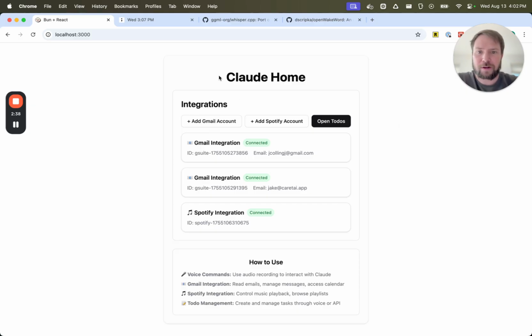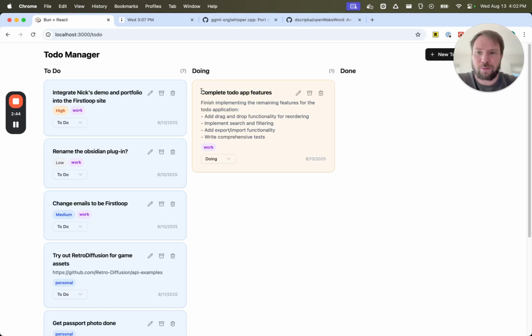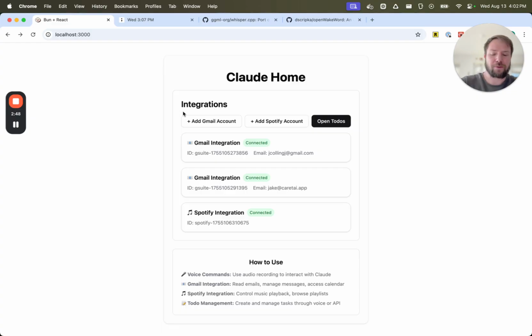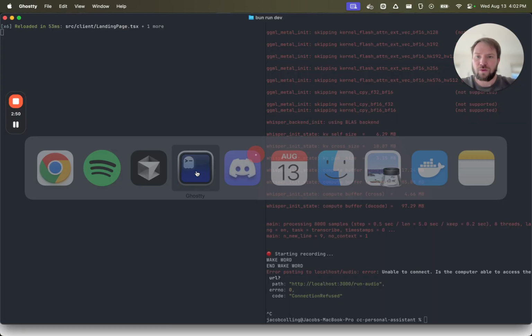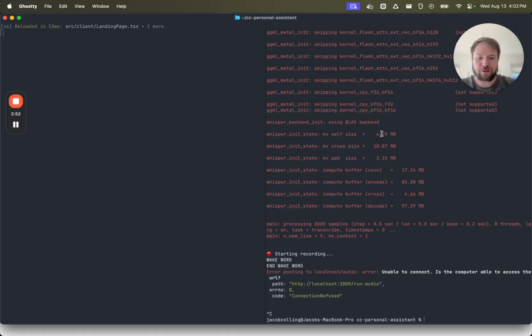A quick look at the very minimal UI here. Claude Home here is set up to be able to add G Suite integrations and Spotify, and also to-dos. We can look at that a little bit later as well. That'll probably be another video. Let's do a quick demo and then we'll talk through the code.